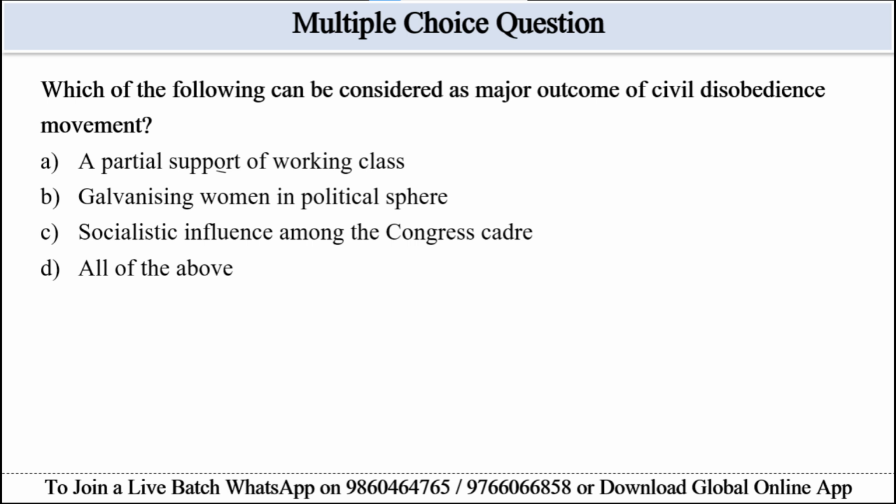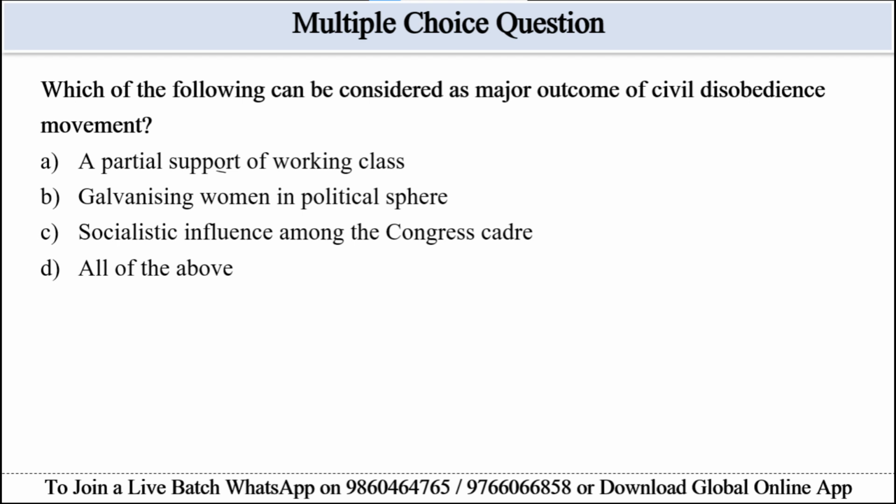Which of the following can be considered as a major outcome of the civil disobedience movement? Options are given: A, partial support of the working class; option B, galvanizing women in the political sphere; option C, socialistic influence among the Congress cadre; and option D, all of the above. The relevant portion of this passage is large women's participation mentioned, partial working class support, and socialism concerns present.